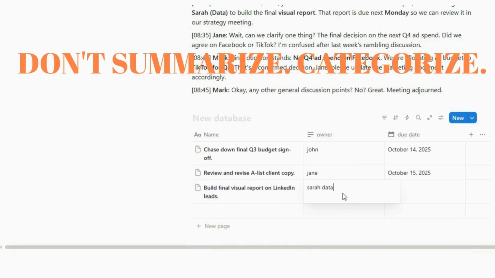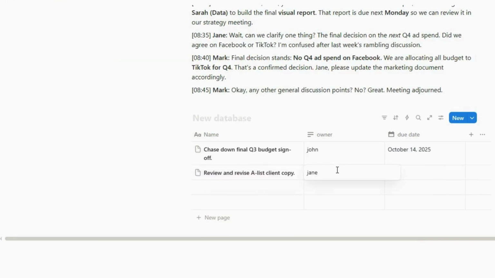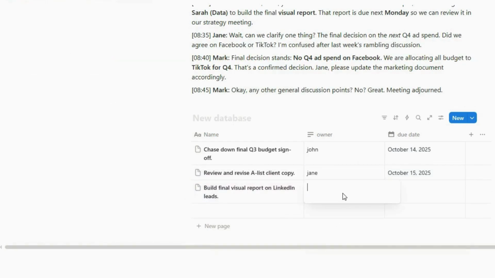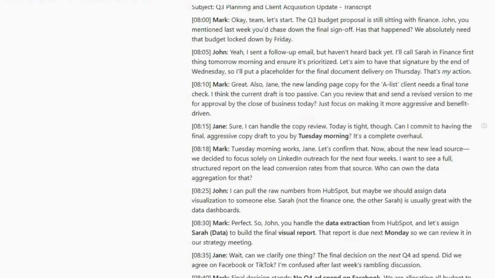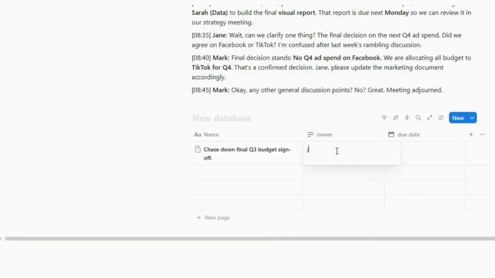Don't ask it to summarize. Ask it to categorize. Use this precise prompt when setting up your capture: Listen for action items, identify the responsible team member, and extract only the final confirmed decision points. Ignore all conversational filler. That is the system.